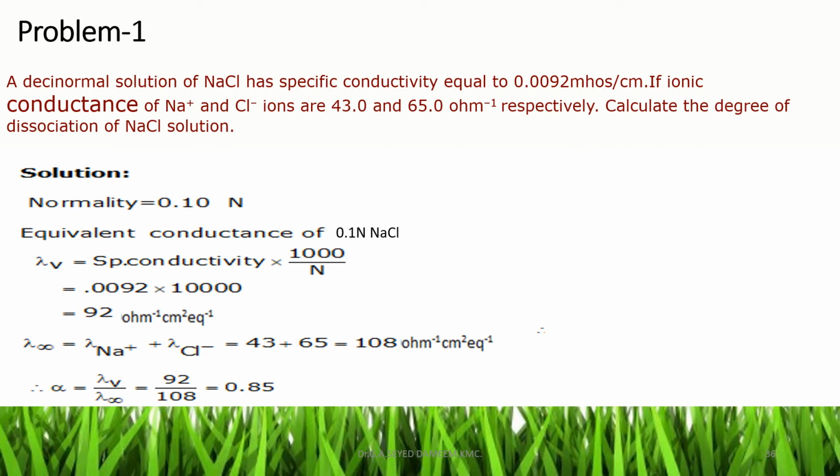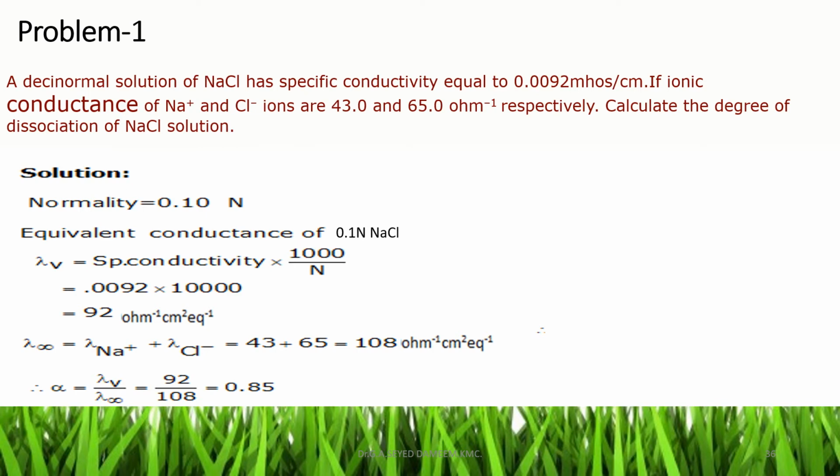From these values, the specific conductance and normality of the solution, one can simply calculate the value of lambda of NaCl, which has a concentration of 0.1 N, by the formula lambda is equal to K into 1000 by N, and the answer is 92 mho centimeter square equivalent power minus 1. That is the unit of equivalent conductance.